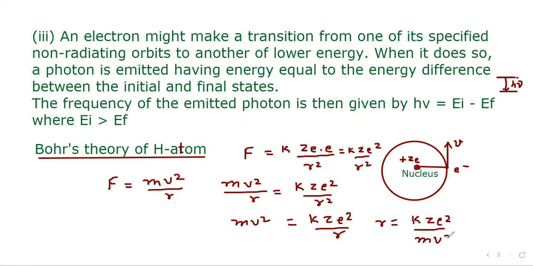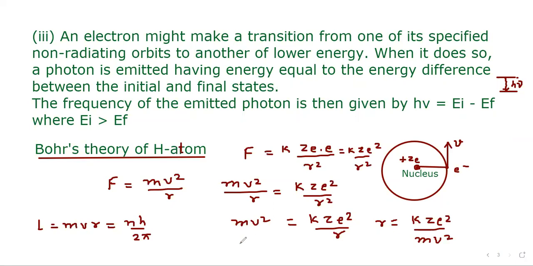So let's apply here Bohr's quantization condition that states that L equal to mvr, and this is nh upon 2 pi.